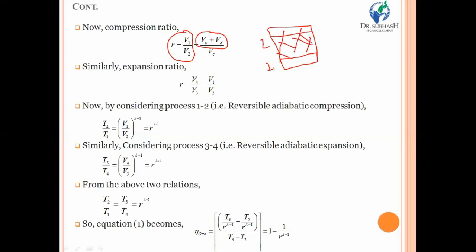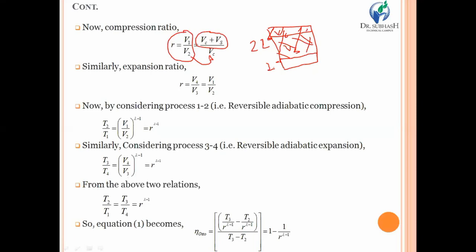So we can say that this entire V1 is always equal to clearance volume plus swept volume. Swept volume means the volume covered between two dead centers. So ultimately V1 can be replaced by Vc plus Vs, and V2 is replaced by Vc, because whenever the piston reaches point number 2, the volume above that piston is always equal to the clearance volume.